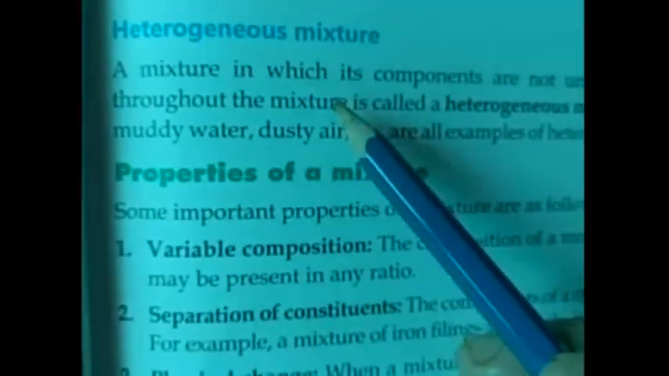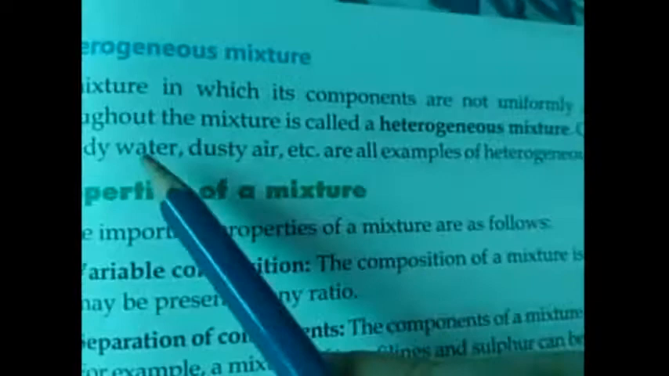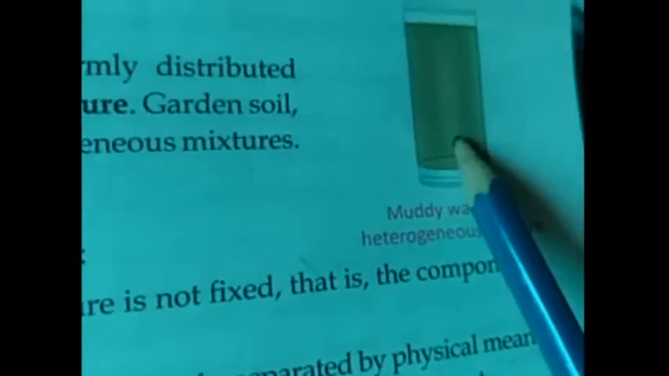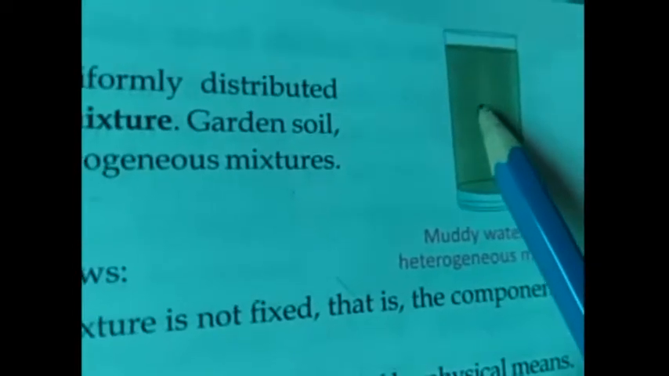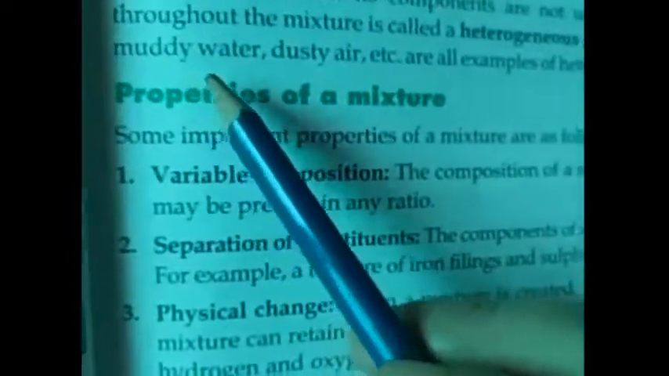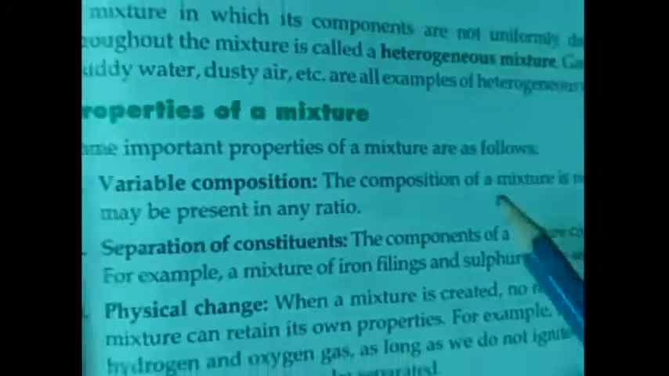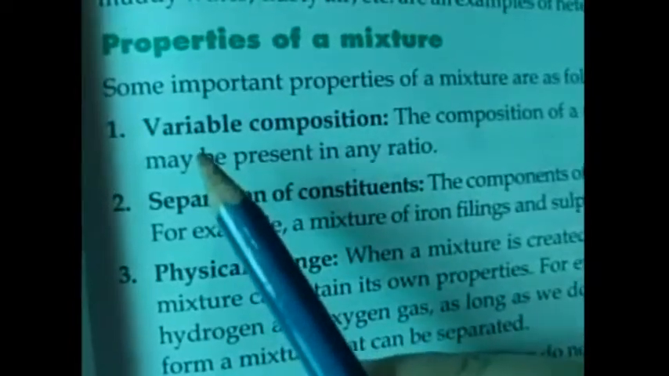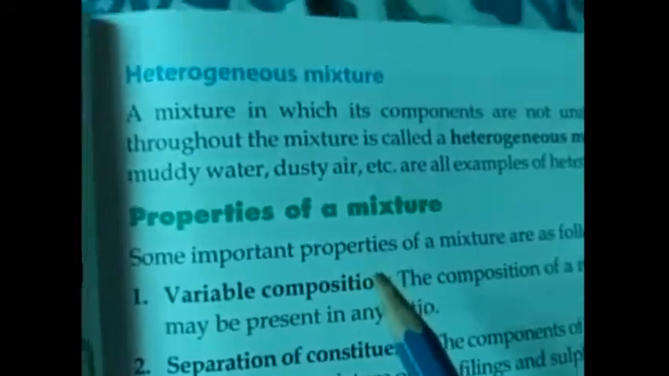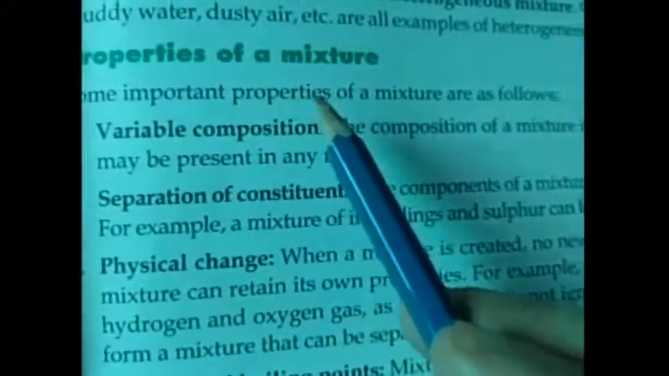Next one is heterogeneous mixture. A mixture in which its components are not uniformly distributed throughout the mixture is called a heterogeneous mixture. This is muddy water. You can see the particles of mud here, and so it's a heterogeneous mixture. Garden soil, muddy water, dusty air, etc. are all examples of heterogeneous mixtures. So the difference is that homogeneous mixtures are uniformly distributed whereas heterogeneous mixtures are not uniformly distributed.